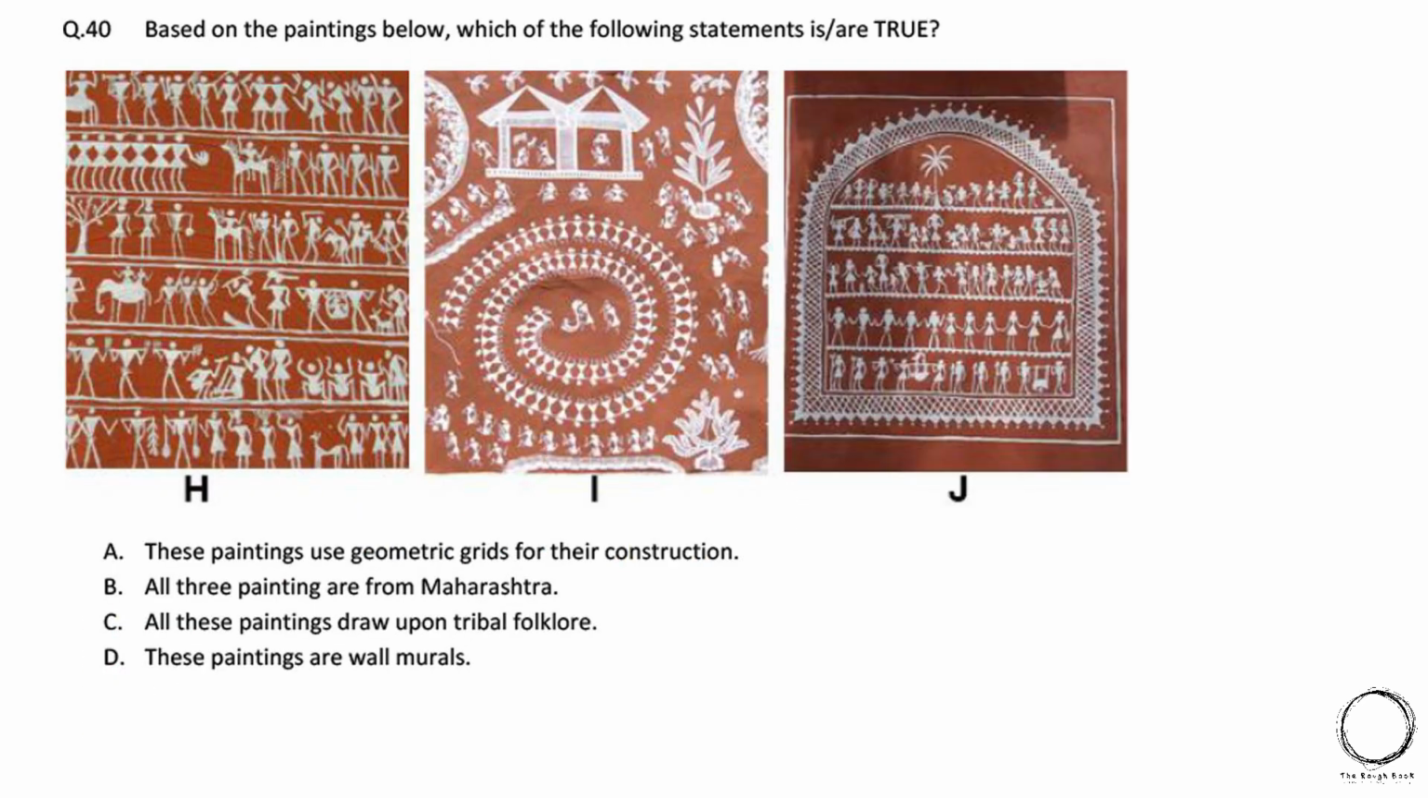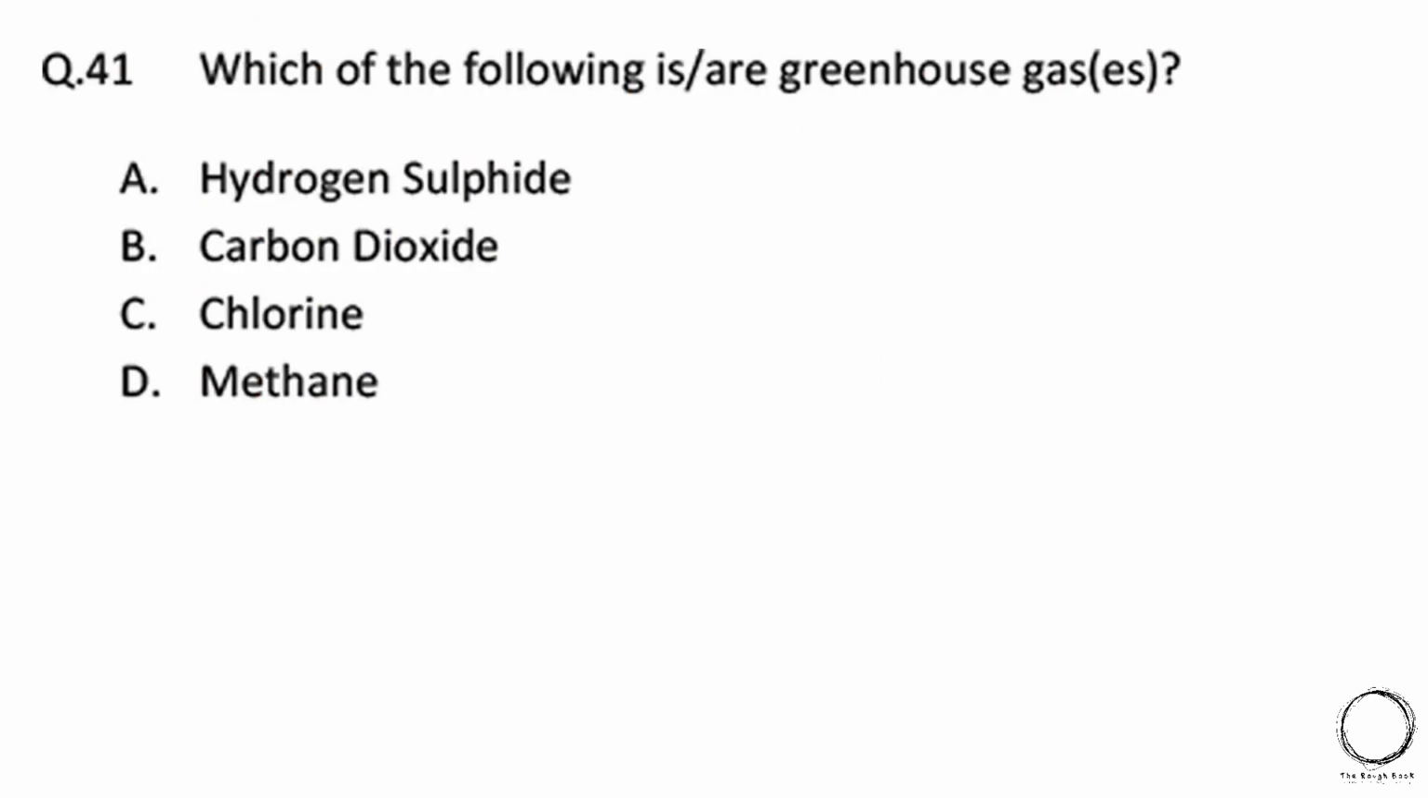Moving ahead, based on the paintings below, which of the following statements are true? A. These paintings use geometrical grid for their construction. B. All 3 paintings are from Maharashtra. C. All these paintings draw upon tribal folklore. D. These paintings are wall murals. And the options C and D are right, saying all these paintings draw from tribal folk, and D. These paintings are wall murals. Next, which of the following are greenhouse gases? And the right answer is option B and D, that is carbon dioxide and methane.